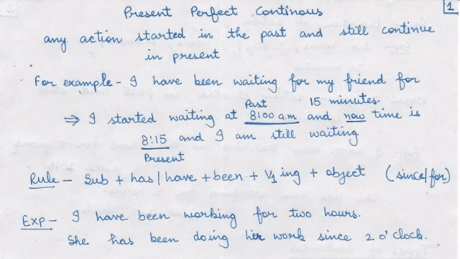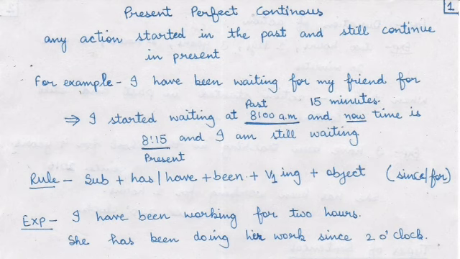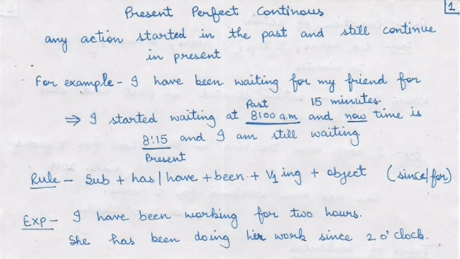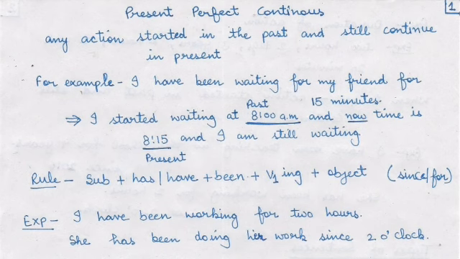मतलब जिस वर्क को हमने पास्ट में स्टार्ट किया था और वो टिल प्रेजेंट टाइम कंटिन्यू है. For example, I have been waiting for my friend for 15 minutes. Now it means I started waiting for my friend at 8 a.m. And now the time is 8:15 and I'm still waiting for him. That means I started waiting for him in the past and 15 minutes में उसकी wait कर चुका हूँ. And now the time is 8:15, means present time is 8:15, and I'm still waiting for him.